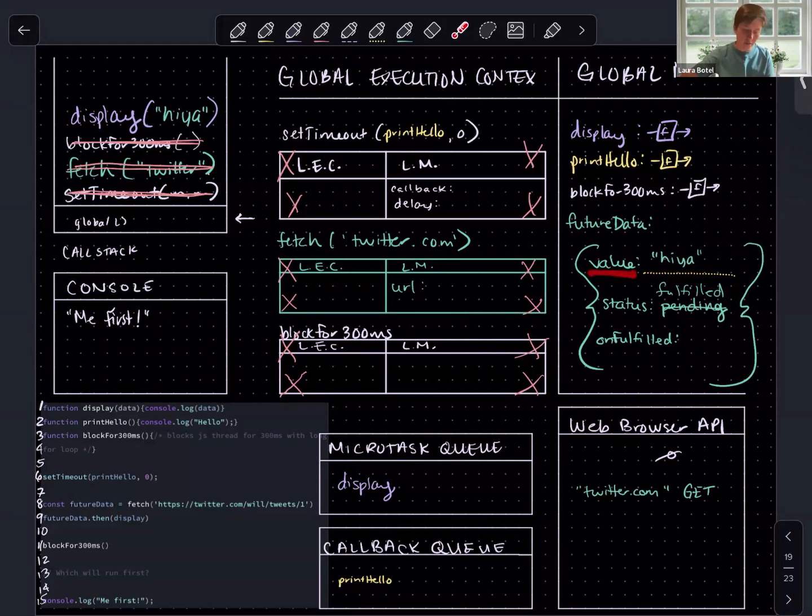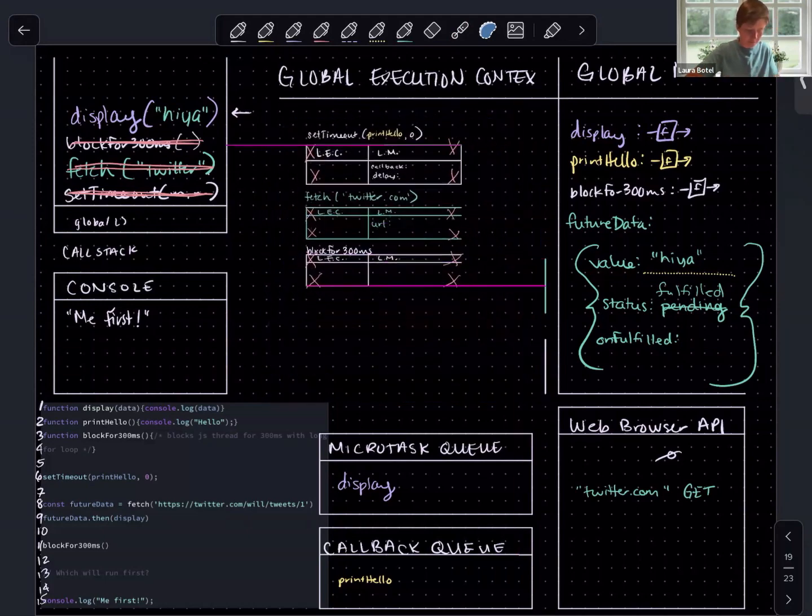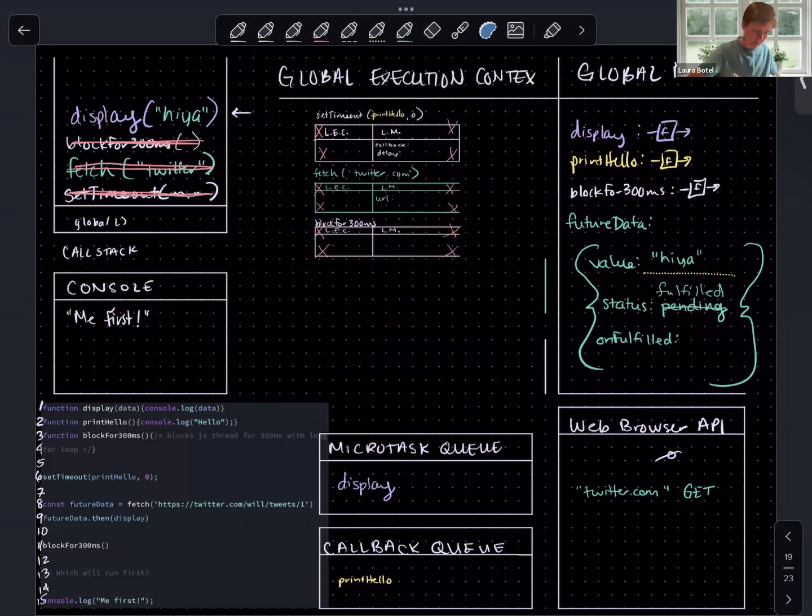The value of the promise object is what's going to be passed into whatever functionality that we have sent to onFulfilled, which in this case is display. So first of all, let's move our thread of execution into this, and let's make a little bit more space so that we can open this execution context in our diagram. Okay, I'm just going to erase these extra lines here, and let's open display.